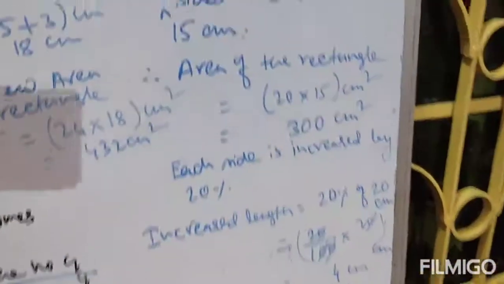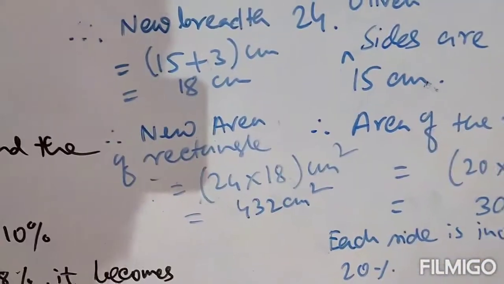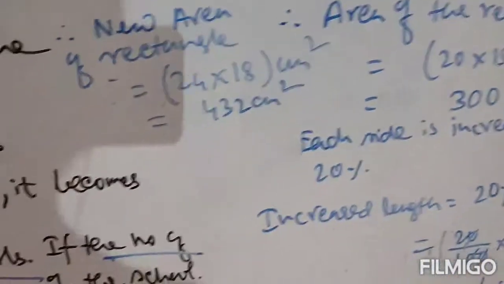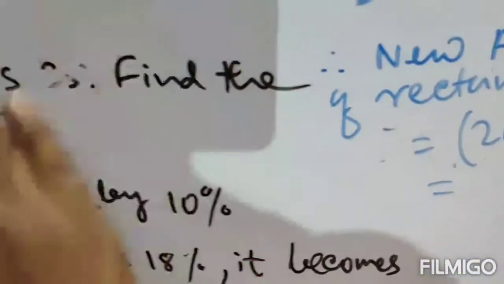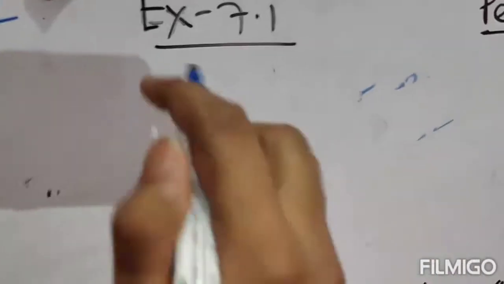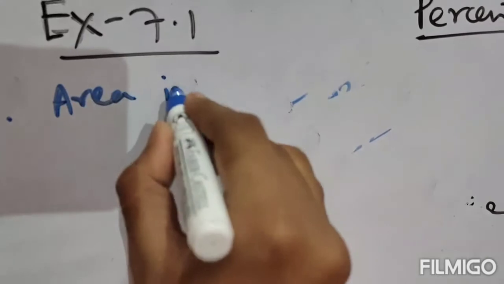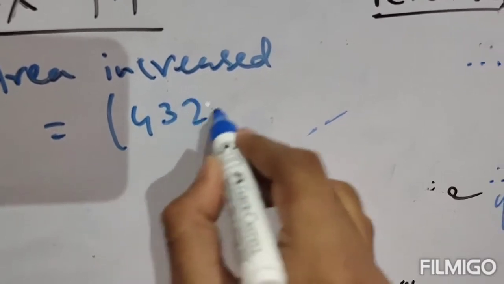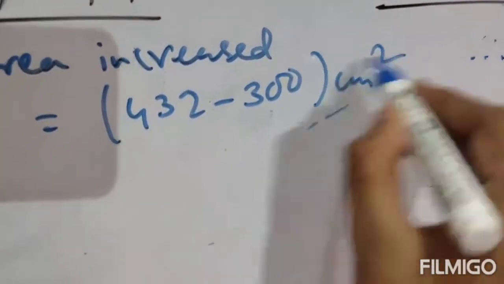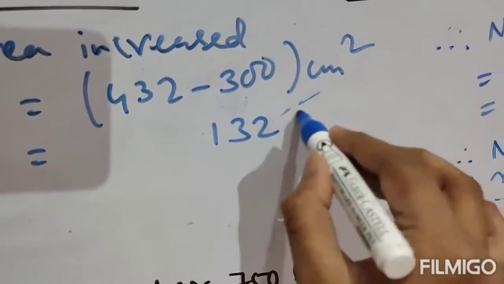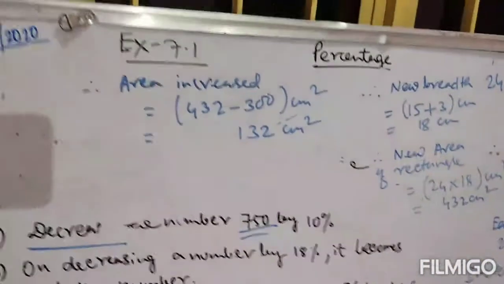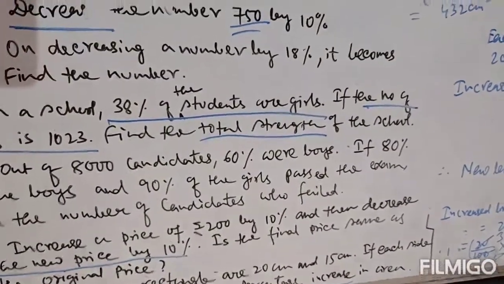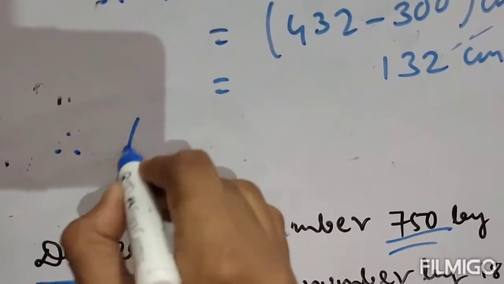Clear? So the initial area was 300 centimeter square. The final area, that is the new area, is 432 centimeter square. So how much did the area increase? We have to subtract. So area increased equals 432, your final area, minus 300, your initial area, in centimeter square, that means 132 centimeter square. The area increased by 132 centimeter square, but we have to find out the percentage of increase.